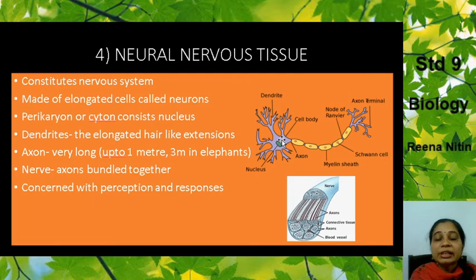There will be millions of these nerve cells in your body. Many of these axons come together, they bundle together, and that is how they form the nervous tissue. I hope I'm clear. So that is how the nervous tissue is formed, by bundling of the axons.